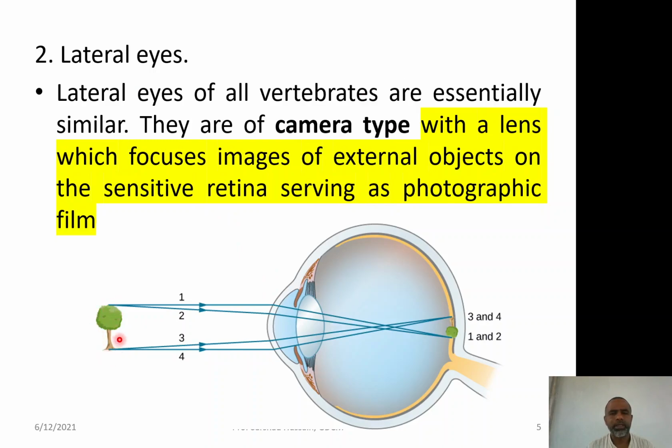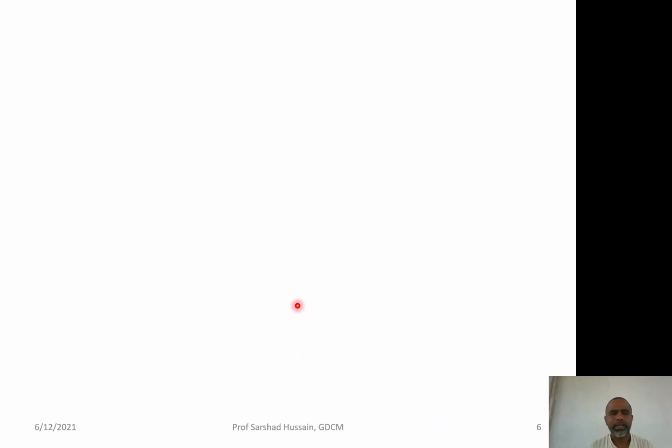Say for example, this is the external object. This lens is focusing the image of this object onto the retina. Thus, this retina is exactly like the photographic film, where the image of the object is formed. So, it is camera like because this lens can focus exactly like that of the camera.